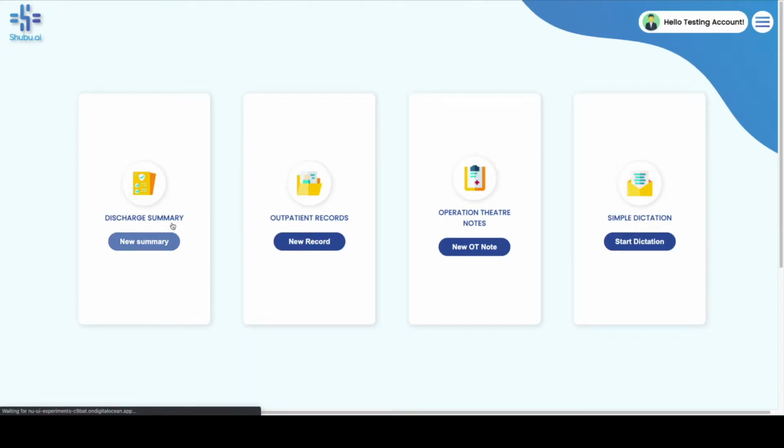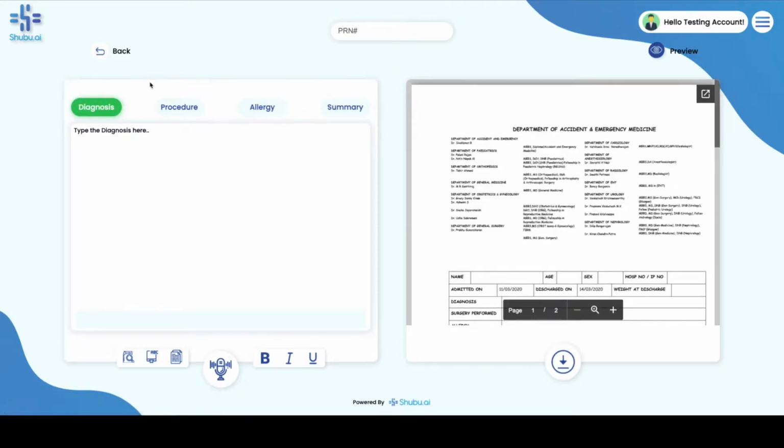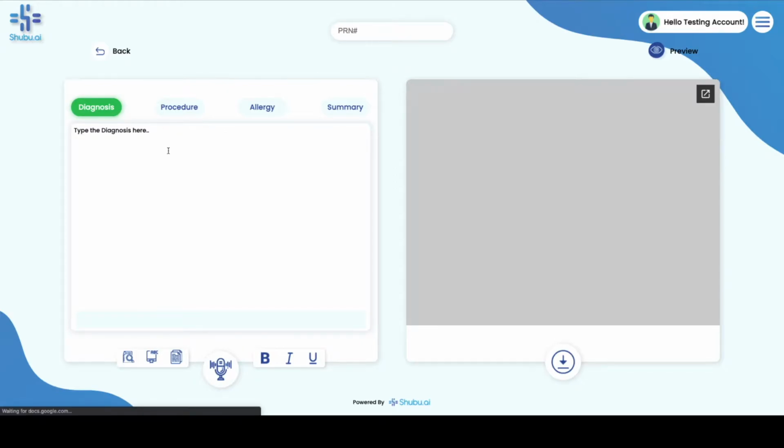You can click on new summary, and over here we have basically segregated the discharge summary into various sections, and everything on this website is voice enabled. So let's see how we will dictate a discharge summary.